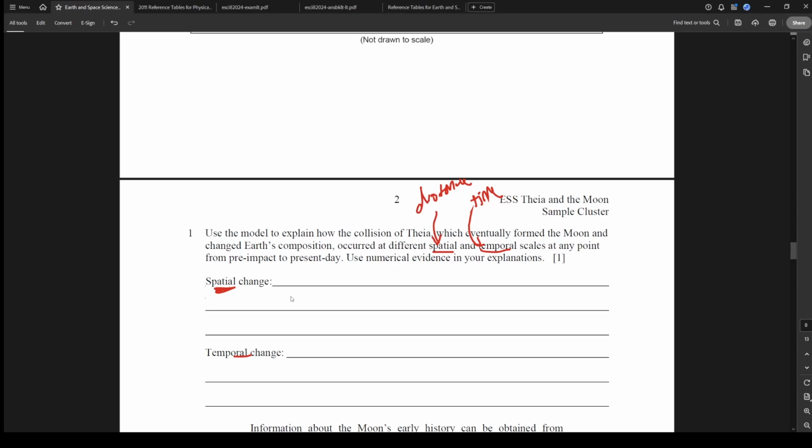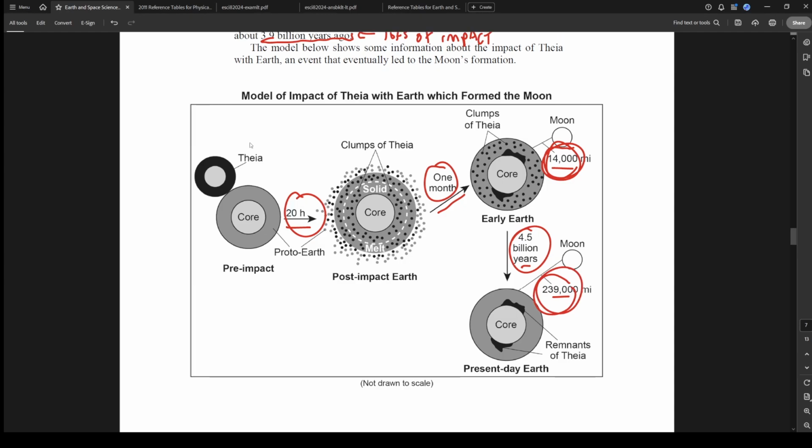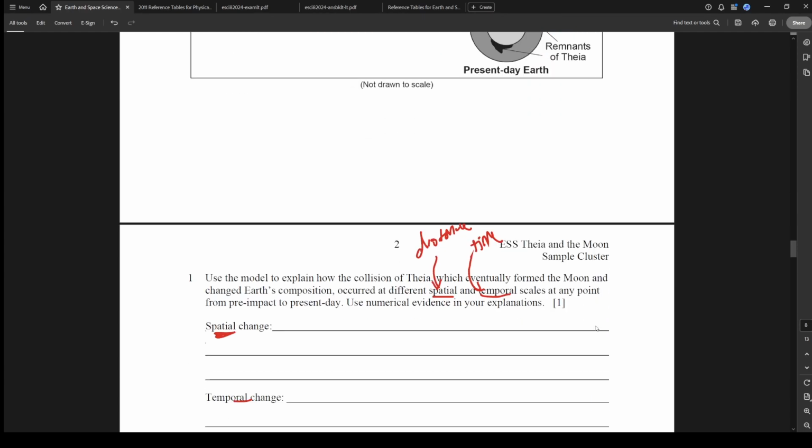So that's pretty easy because guess what? In here, let's circle all the times. Look, we had 20 hours, 1 month, 4.5 billion years. So we could talk about that. And then for the distance stuff, we have this here, the 14,000 to the 239,000. So that's how we have to think about this. So this is spatial. Oh, no, I'm lying. This is temporal, temporal, temporal. Nope. Temporal, temporal, temporal. Here, spatial, spatial. Okay, so now let's see if we can figure this out.